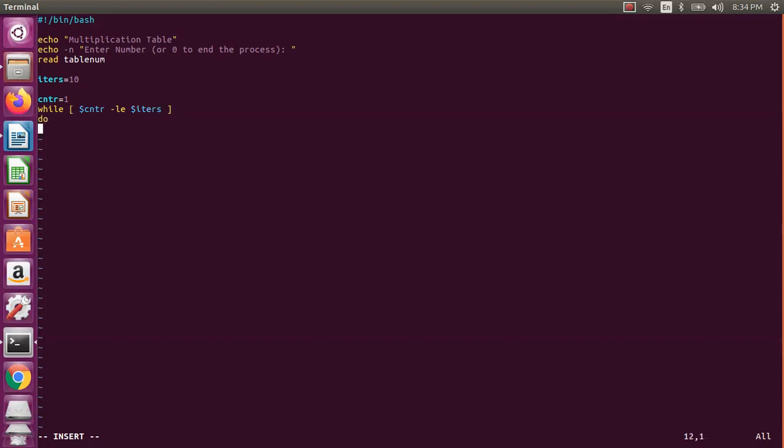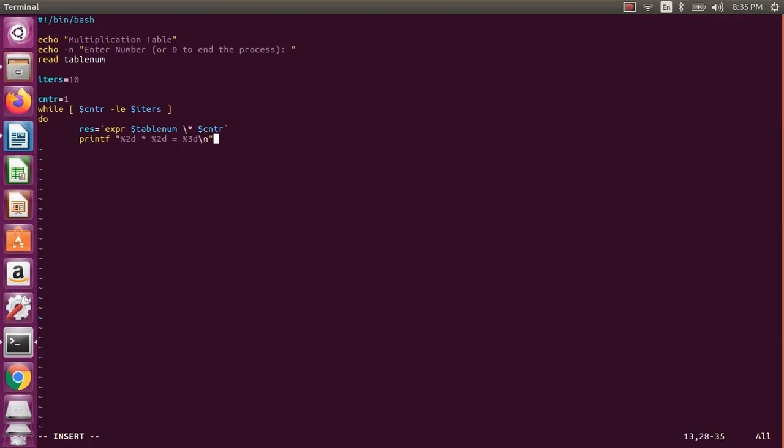Okay, and let us assume I need the result actually. So what is the result? I need to do an expression. So I want some 19 into 19 table actually, 19 into 1. So I need to say table number, which is nothing but 19, and of course multiplication, I need to prepend, and then iter or counter, right? I am giving the name counter. So 19 into 1, 19 it will have actually. So let us print, not echo. I'll use the printf. Then let me write into multiplication percent 2d equal to percent 3d, just for alignment, nothing else.